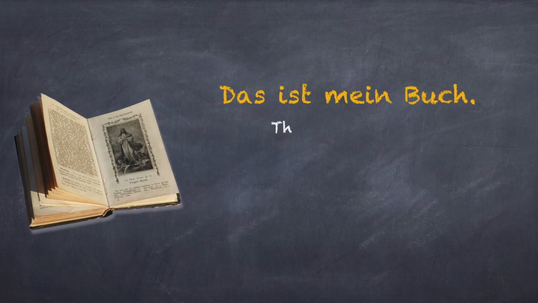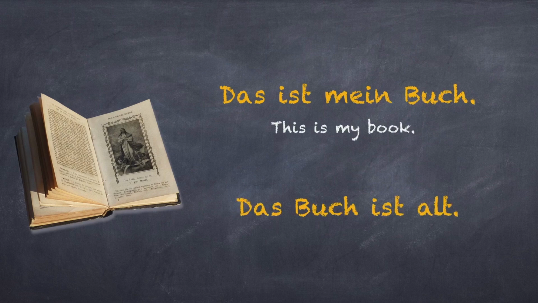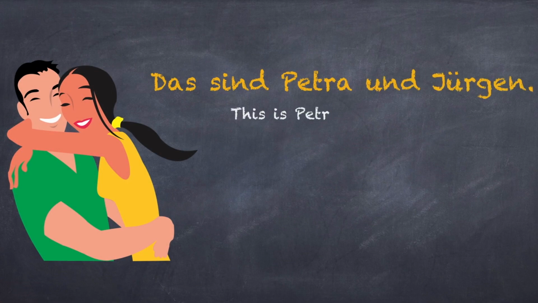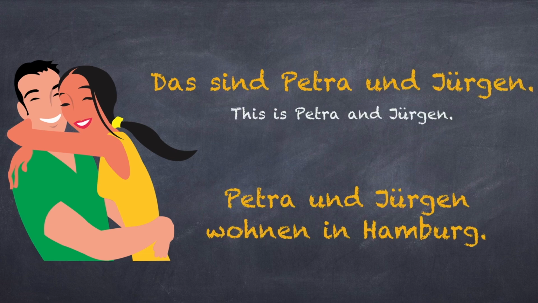Here's the next one. Das ist mein Buch. Das Buch ist alt. Or es ist alt. Now let's look at the example for plural. Das sind Petra und Jürgen. Petra und Jürgen wohnen in Hamburg.